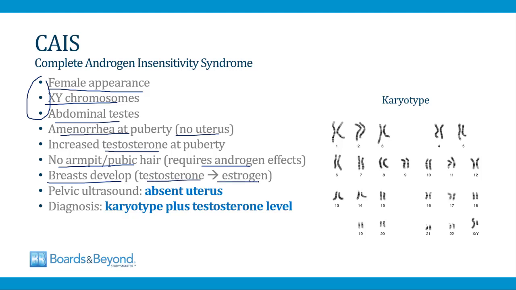So what this is going to look like, and the picture of this you have to have in your mind to answer board questions about it, is it's going to be a presumed female who has breast development at puberty but isn't menstruating and has very little or no armpit or pubic hair.